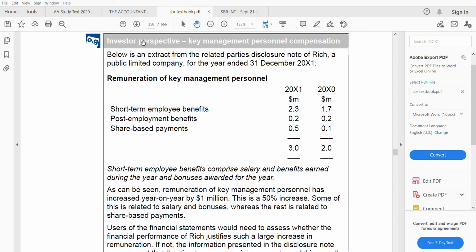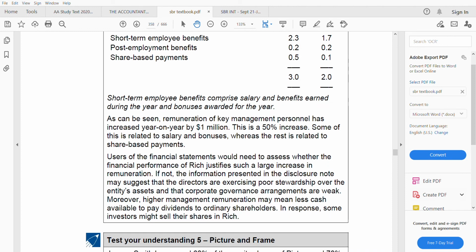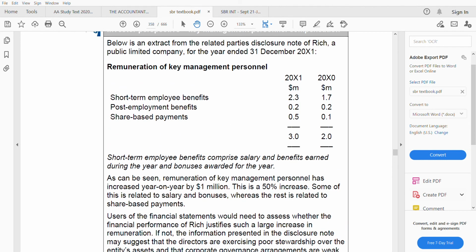So now this is on key management personnel compensation. Okay. So here they have broken down the compensation: short-term, post-employment and share-based. Short-term comprises salary and benefits earned during the year and bonuses awarded for the year. Okay. So if you see the remuneration, I will keep it in front of you. Remuneration increased by 1 million from 2 to 3. This is a 50% increase, isn't it? This is a 50% increase.